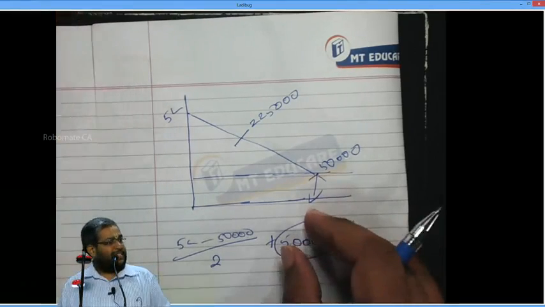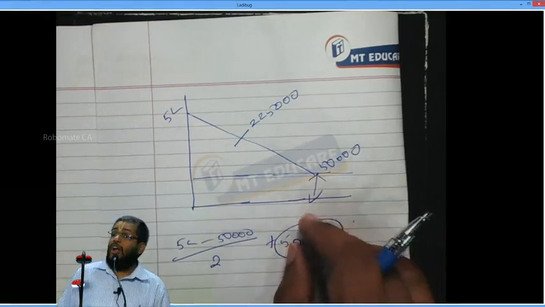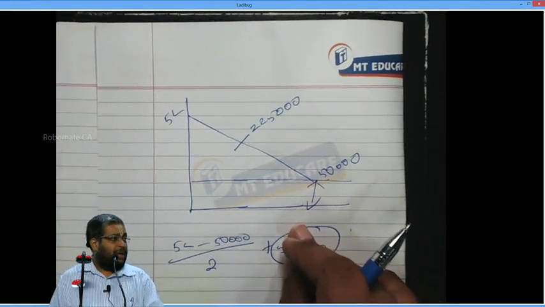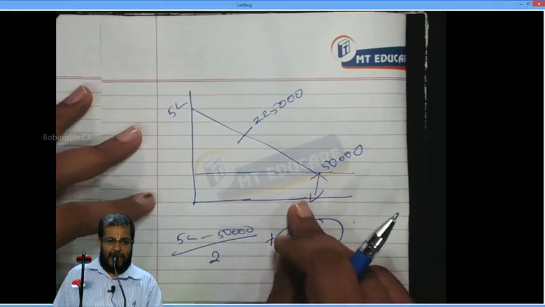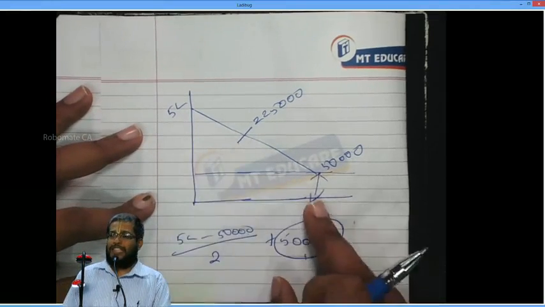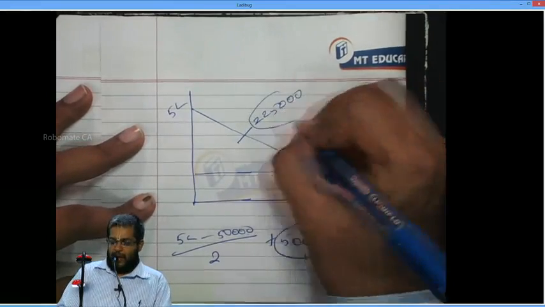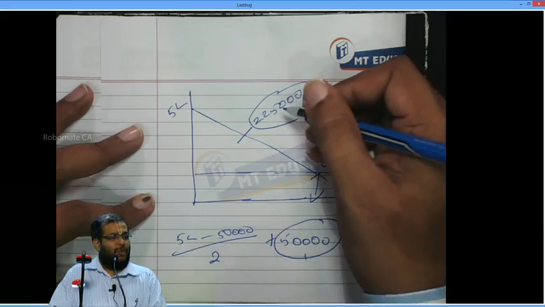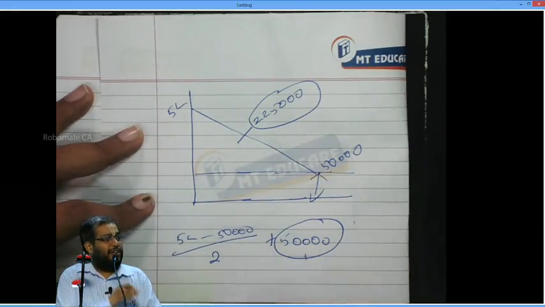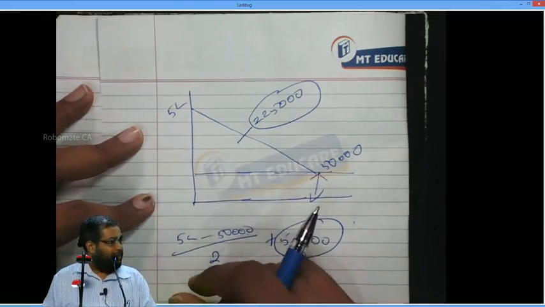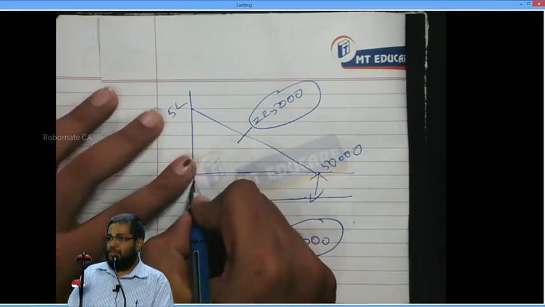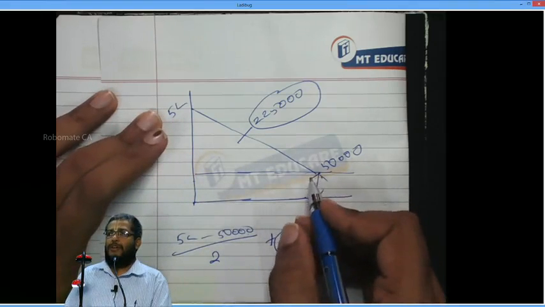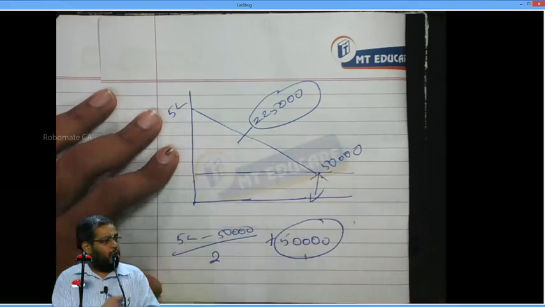It is always blocked. First year also I am enjoying 50,000, and last year also 50,000, because the 50,000 does not depreciate. What is depreciable is only 4,50,000. First year 4,50,000, last year 0, so the average is 2,25,000. Salvage value is full, because it does not reduce. It always remains the same. First year salvage value 50,000, last year also 50,000. 50 plus 50 by 2 is 50,000 only. That is not going to be reduced.